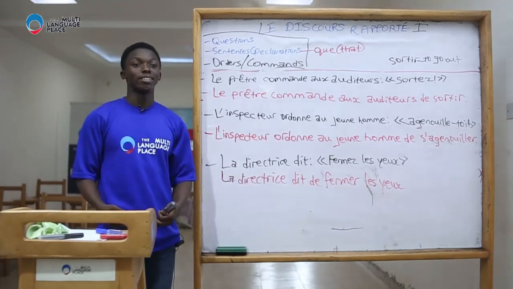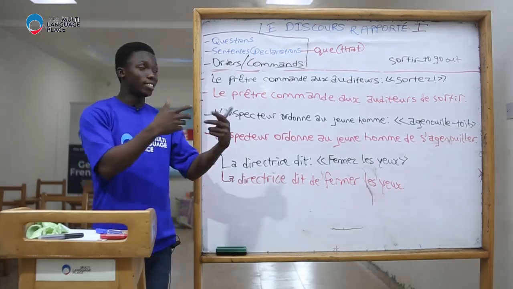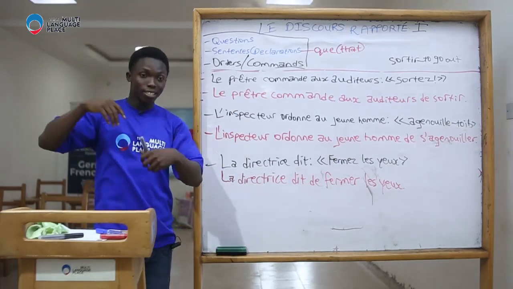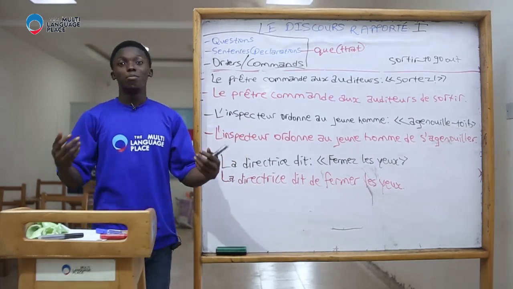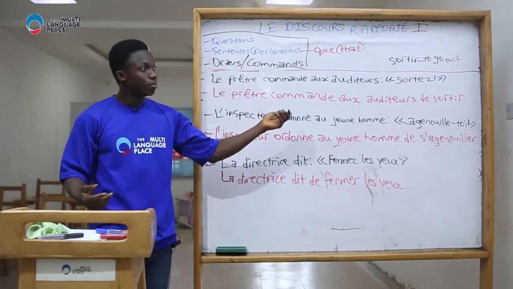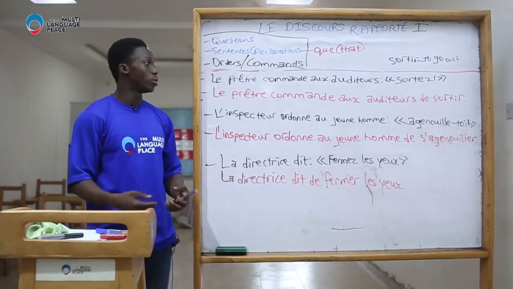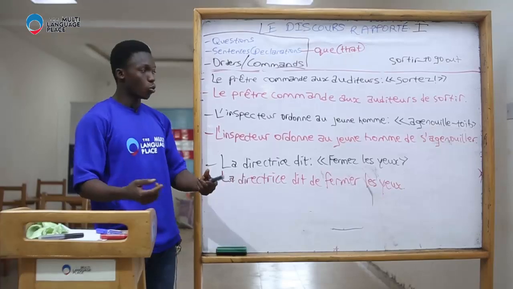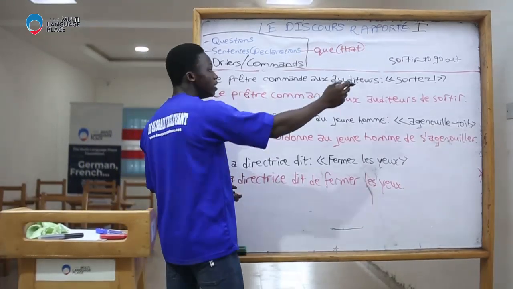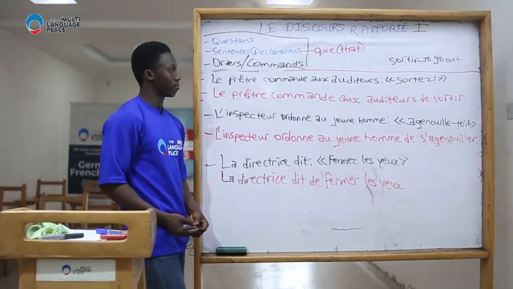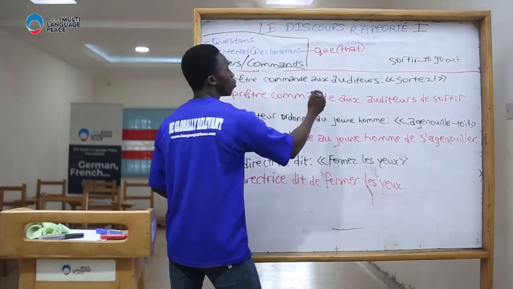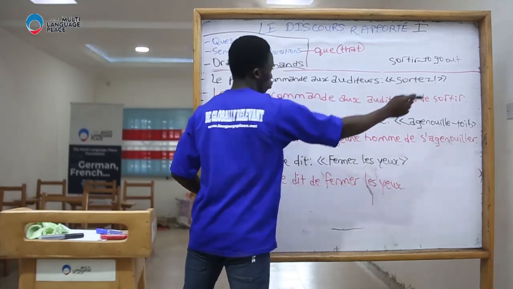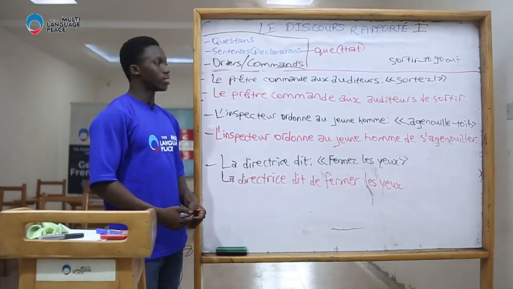Probably I'm a third person. Probably I was observing the priest from far away. I can say the priest told the people to go out, or the priest is telling the people to go out. The priest is ordering everyone to go out. Le prêtre commande aux auditeurs de sortir. What do you notice?